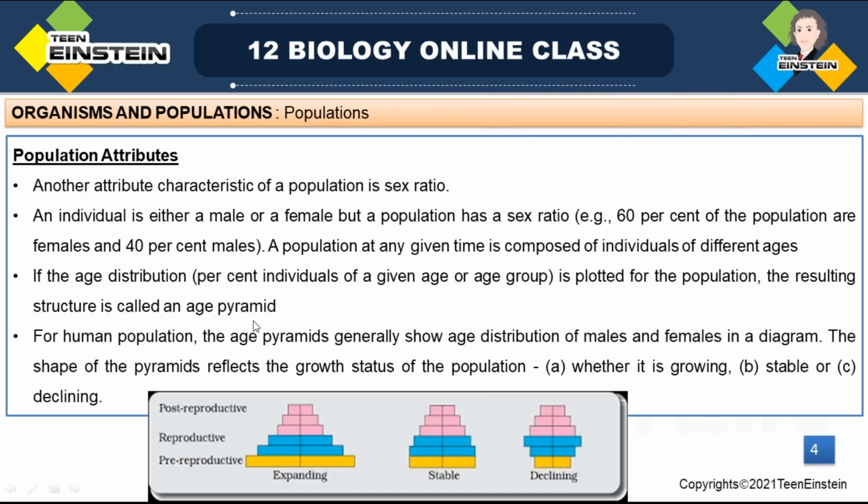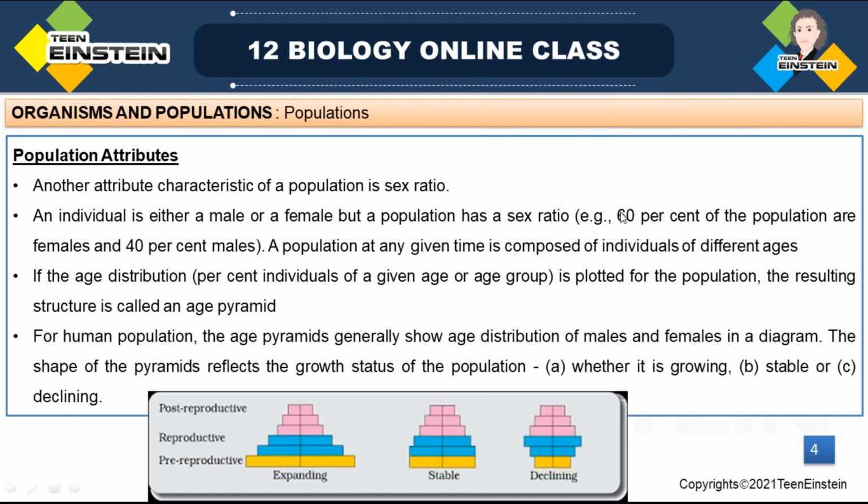Right? Instead of 1,000, just for a simple example, we will calculate with 100. Just consider 100 individuals are there in total. Out of 100, 60 means it is very easy to calculate the percentage, right?